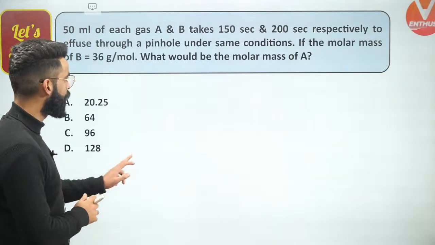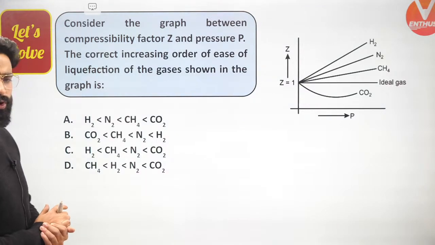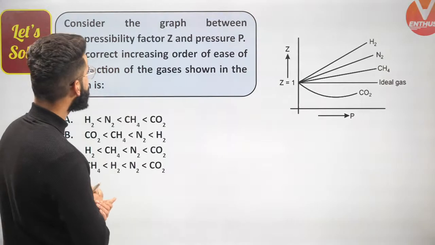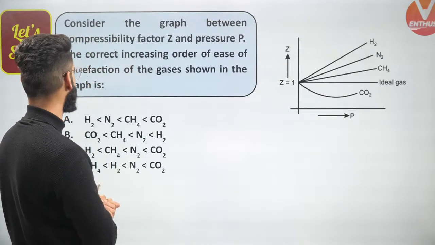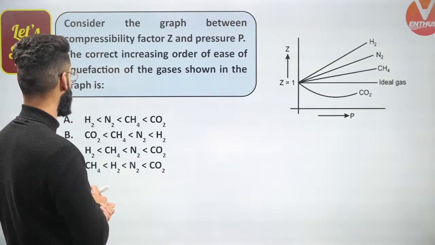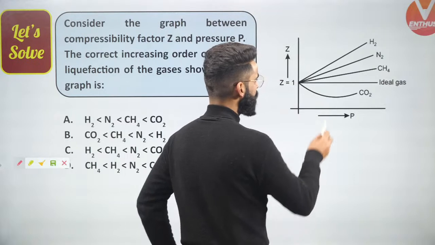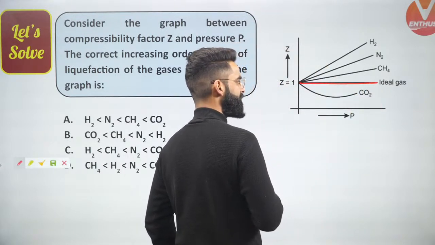Let's move on. This is one more question which we have on a screen. Have a look, guys. Consider the graph between compressibility factor Z and pressure P. The correct increasing order of the ease of liquefaction of the gas shown in the graph is. Very nice question. First of all, this line represents Z equal to one line, that means for ideal gas, right?